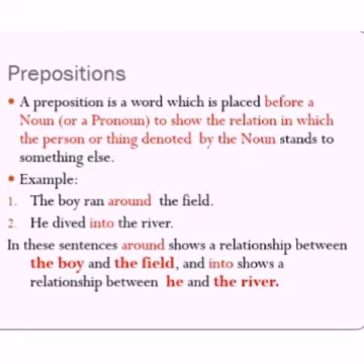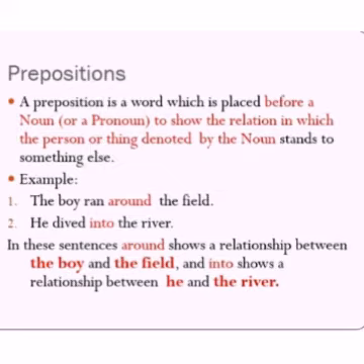For example, the boy ran around the field. So here what is the noun? The field. Around is the preposition, placed in front of the noun. The second example, he dived into the river. Into is a preposition, placed in front of the noun, the river.